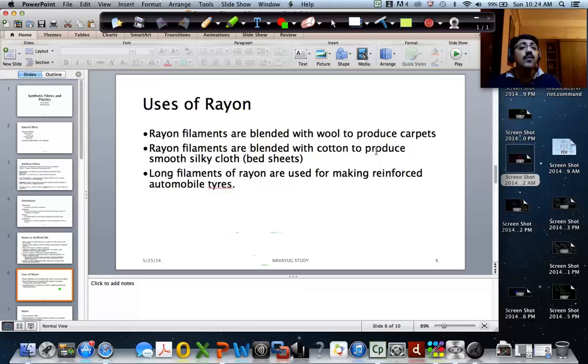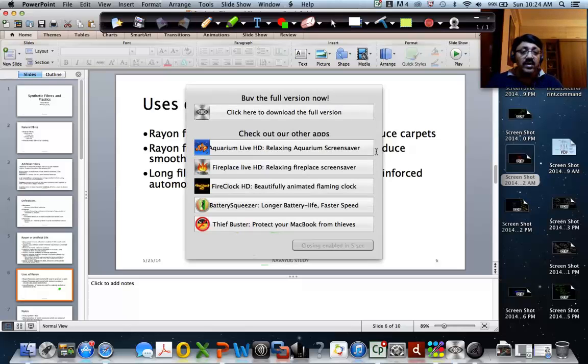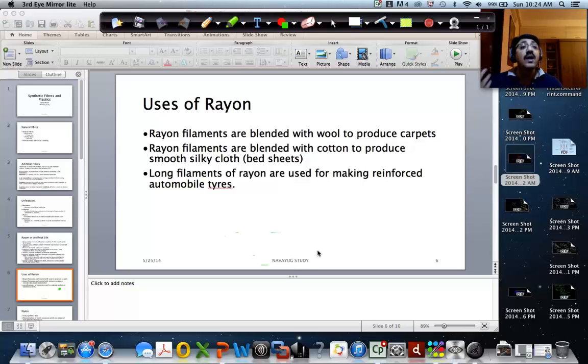Rayon filaments are blended with wool to produce carpets. So they blend it, right? Is the carpet here made of rayon? This probably is not rayon. This is a jute carpet. The student was pointing at a carpet in the classroom and asking whether it is made of rayon. Not necessarily. There are woolen carpets made just of the natural fiber wool. The carpet he's showing right now is a jute carpet, made of natural fiber jute. But we can also find carpets used in many places which are made of blended fibers, some fibers of rayon and some of wool. So it's a mix of wool and rayon fiber.